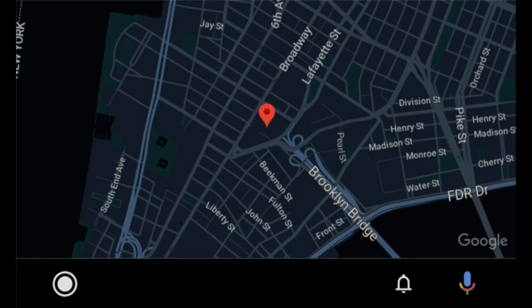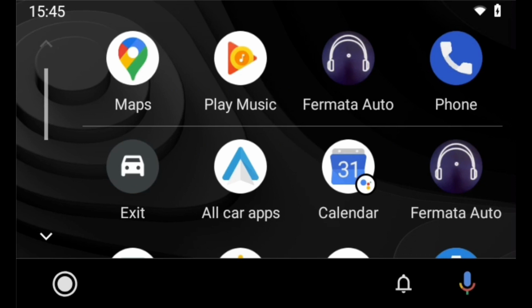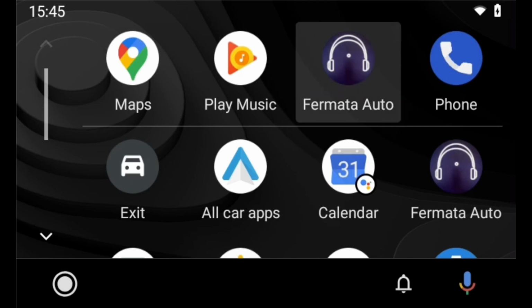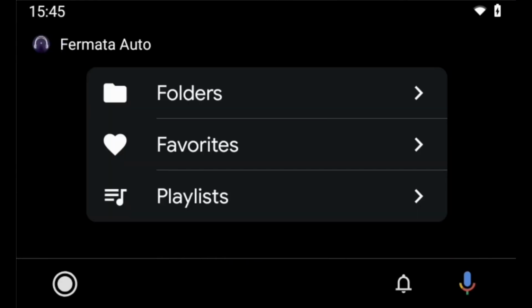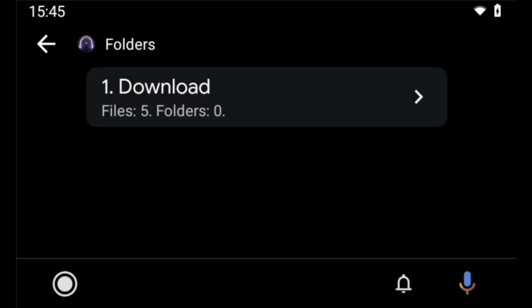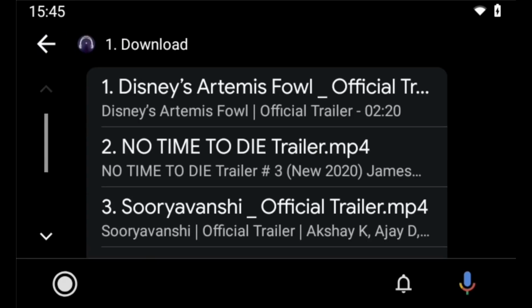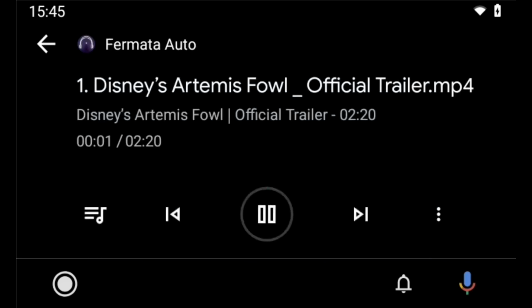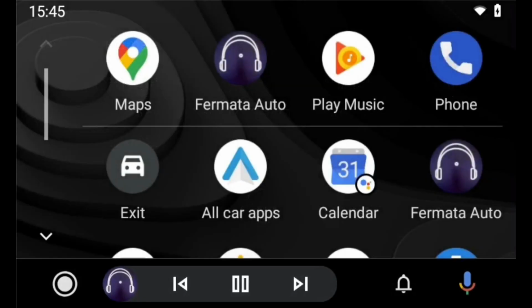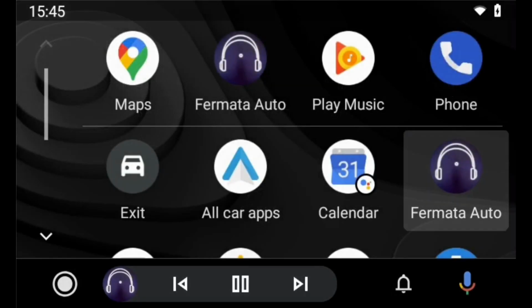Connect your phone to Android Auto. In the main menu you'll find two Fermata Auto buttons. One is for viewing the media controls. The second allows you to view videos.